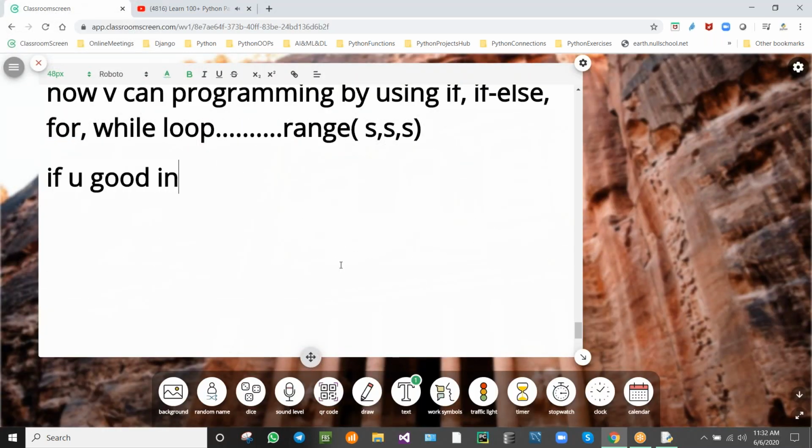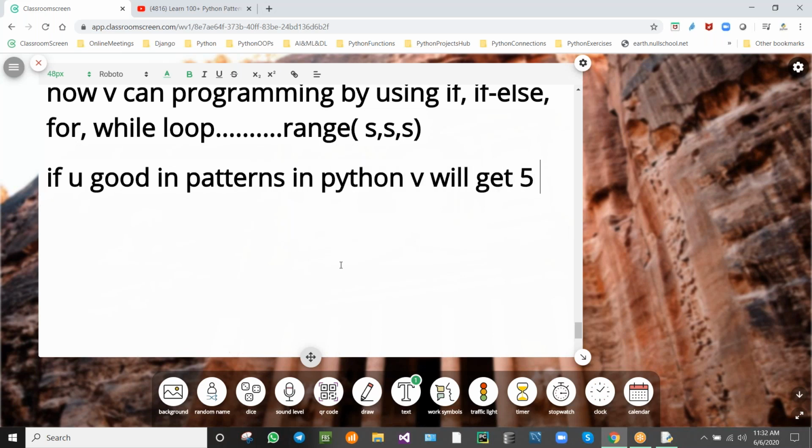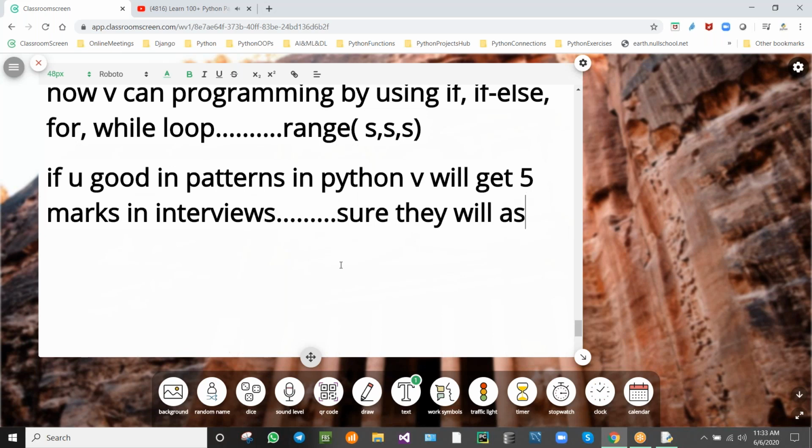If you are good at patterns in Python, you will get 5 marks. Sure, they will ask you patterns.